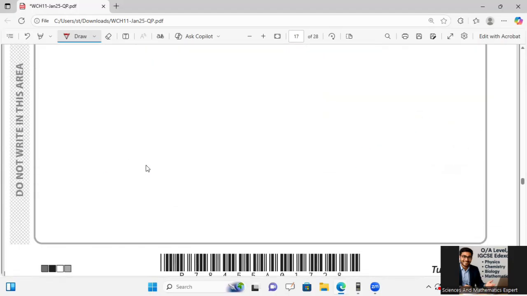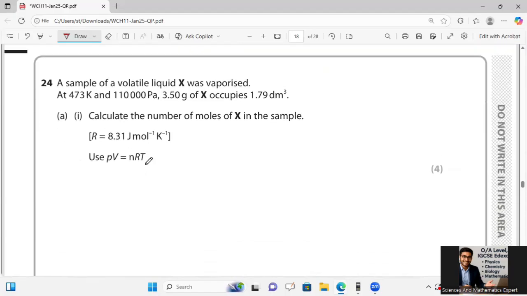Okay, now we will move to question number 24, where it says that a sample of volatile liquid X was vaporized at 473 Kelvin and 110,000 Pascal. 3.50 gram of X occupies 1.79 dm cube. Calculate the moles of X. For this one, we will use this equation.